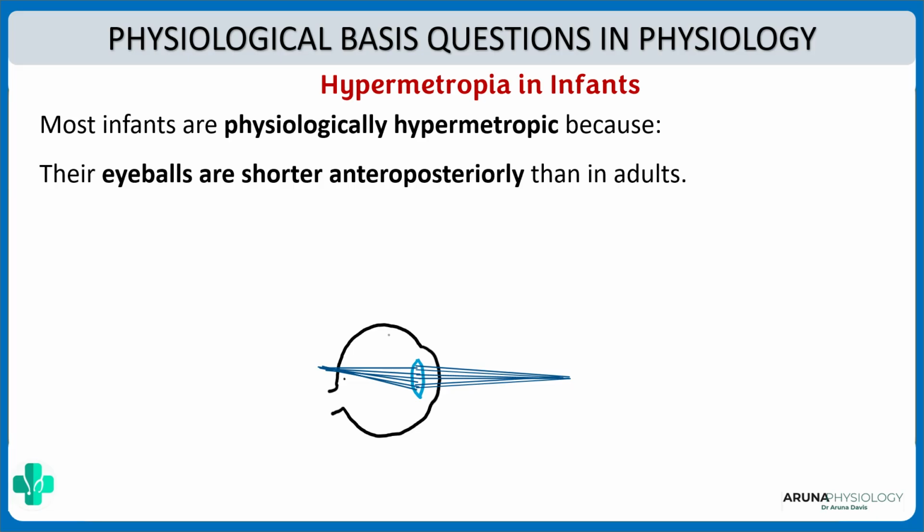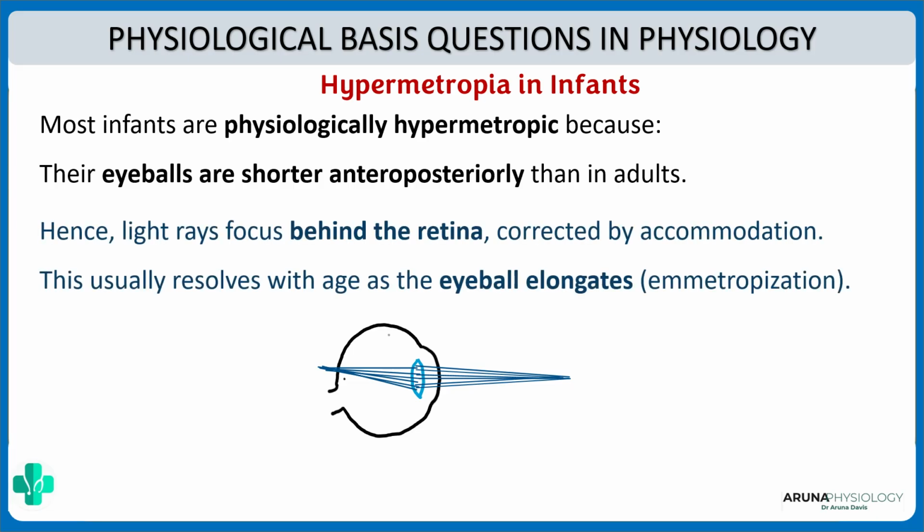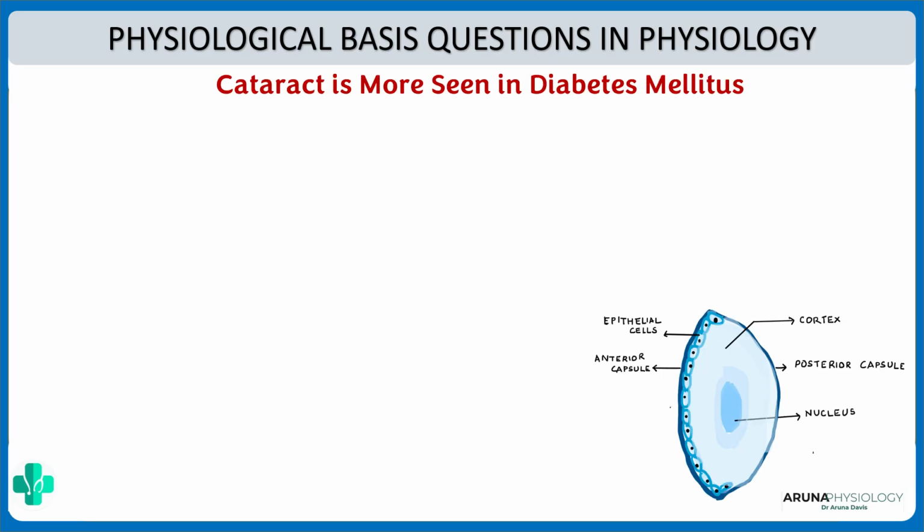But this will be corrected, because as the baby grows, the eyeball will elongate and the accommodation will be proper. But at the infant age, because the anteroposterior diameter is less, the image will be formed behind the retina, which we call hypermetropia. Next one is, why is cataract more seen in conditions of diabetes mellitus? What do you mean by cataract? Cataract is a condition in which there is an opacity of the lens due to accumulation of water.